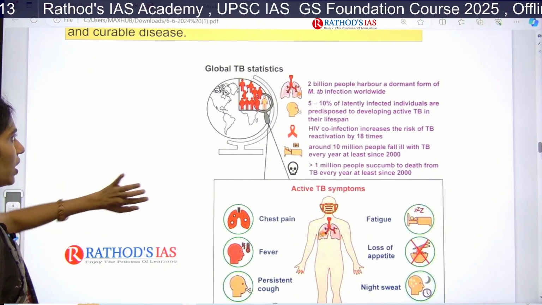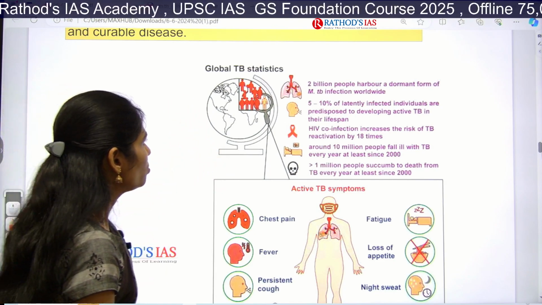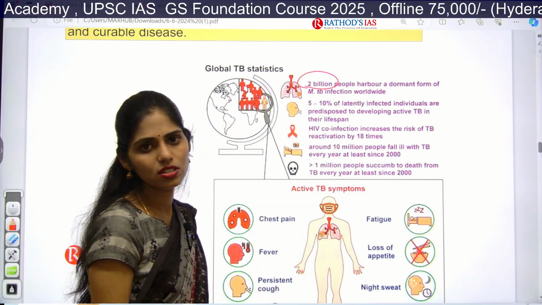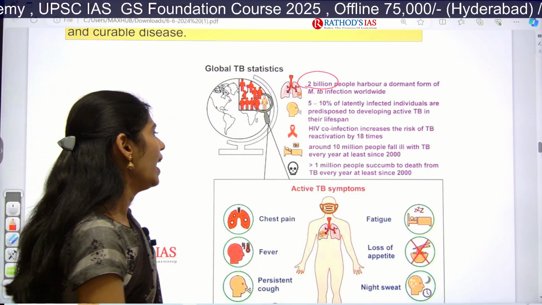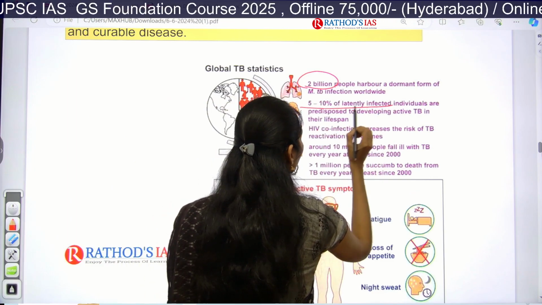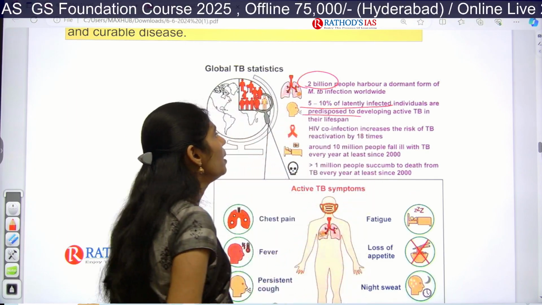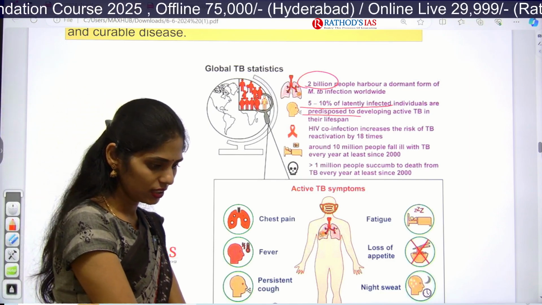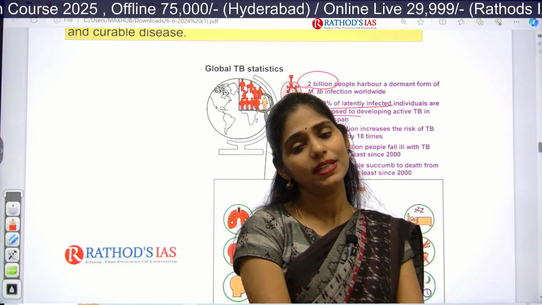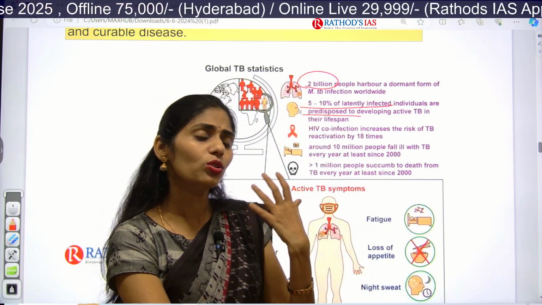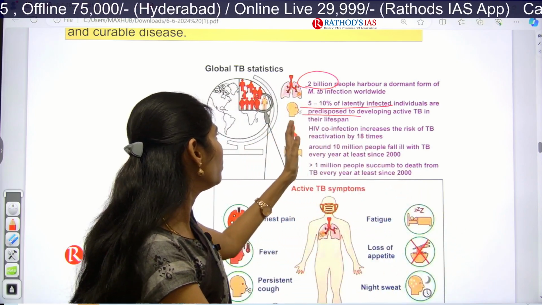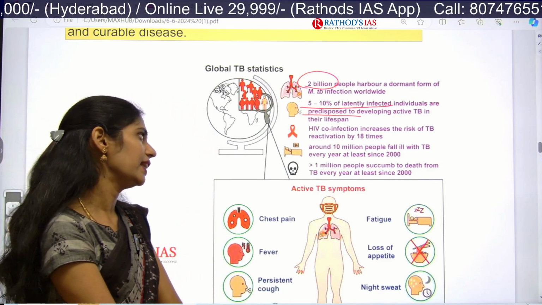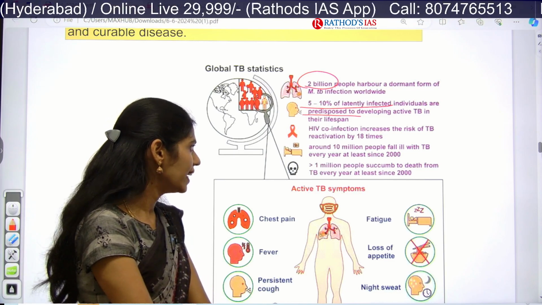Now let us see this diagram, which talks about global statistics. Across the world, 2 billion people have TB infection at any time, and 5 to 10% of latently infected individuals are predisposed to developing active TB. Whoever gets TB, it takes some time to develop in the body and show symptoms. But 5 to 10% of latently infected people will have active TB in their lifespan.